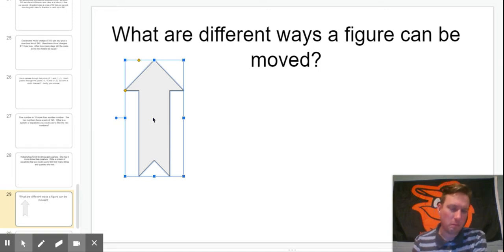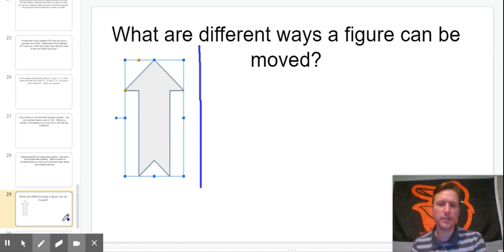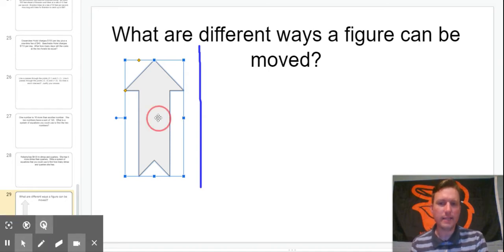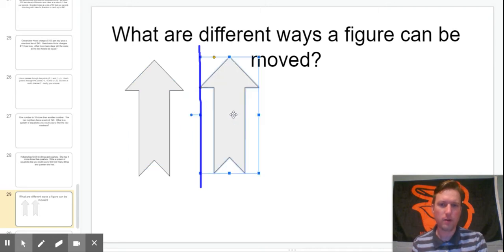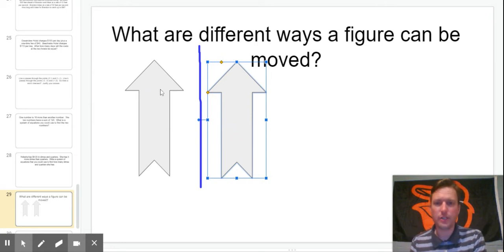Now, this one's going to be a little bit harder to show. The next one is called a reflection. Another way that you can move a figure is called a reflection. A reflection or a flip flips a figure over an imaginary line. So I have that arrow. You can't really see it, but I'm flipping it over an imaginary line. So imagine going kind of right down here. Okay, here's my imaginary line that's not so imaginary. Okay, so if I take this shape and I flip it over, okay, boom, that would be called a reflection. And you can kind of see why this would get its name, right? Because it is a reflection of this shape.